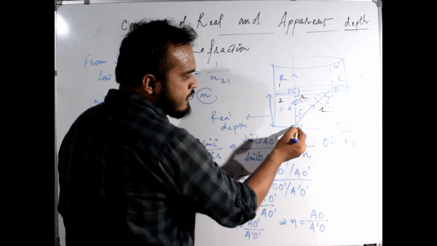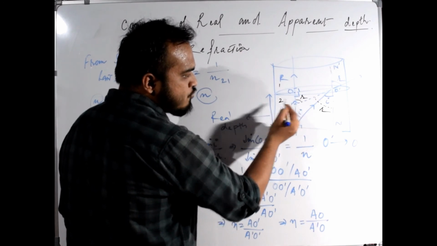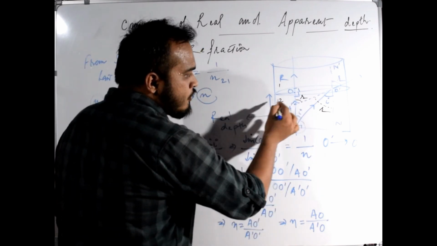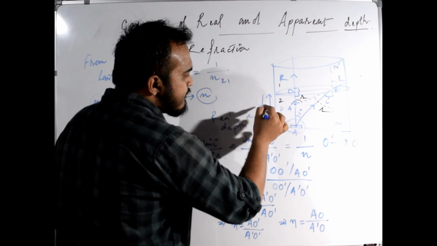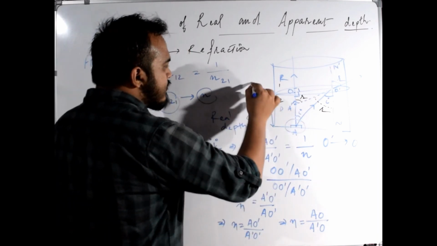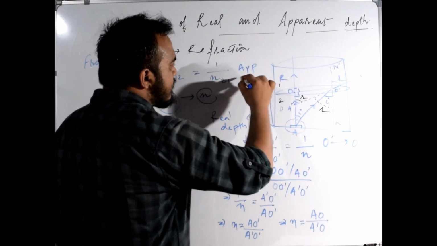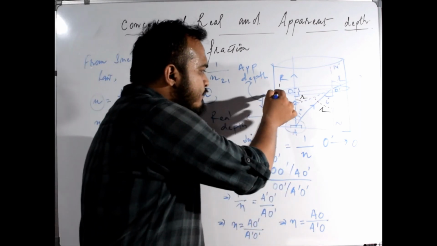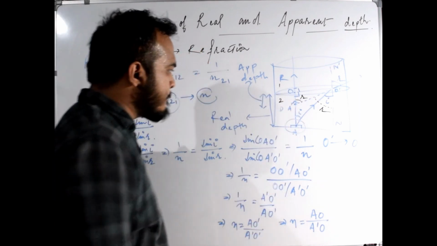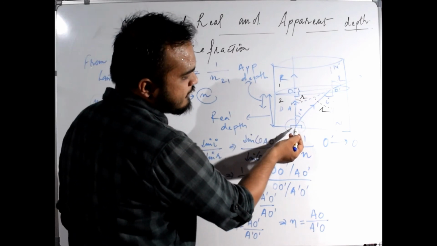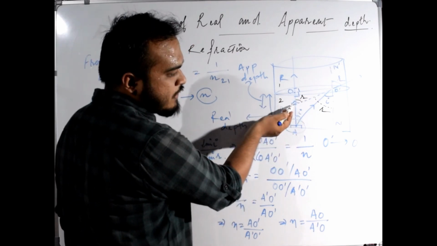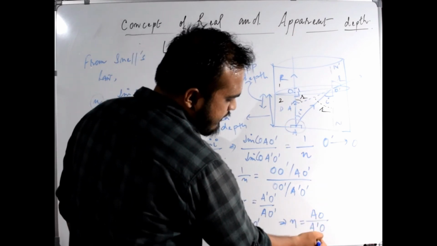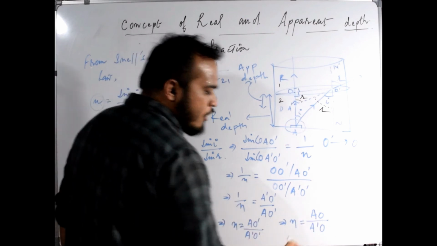Here the image of this object appears to be at this point. So this is the apparent depth. The real depth is this and the apparent depth is this. So the real depth we can write as AO and the apparent depth as A dash O. So this is what we have written: n is equal to AO divided by A dash O.